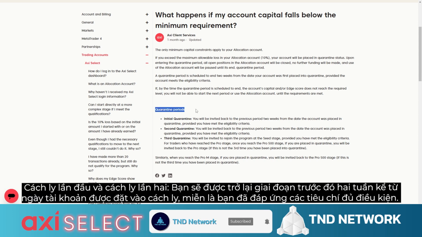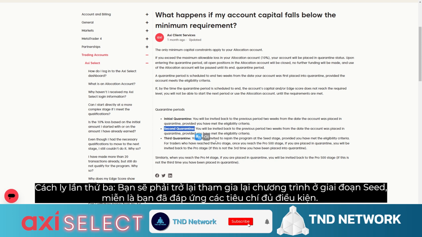Isolation periods. First and second isolation: you will be moved back to the previous stage 2 weeks from the date the account was placed in isolation, provided you meet the eligibility criteria. Third isolation: you will be required to rejoin the program at the seed stage, provided you meet the eligibility criteria.